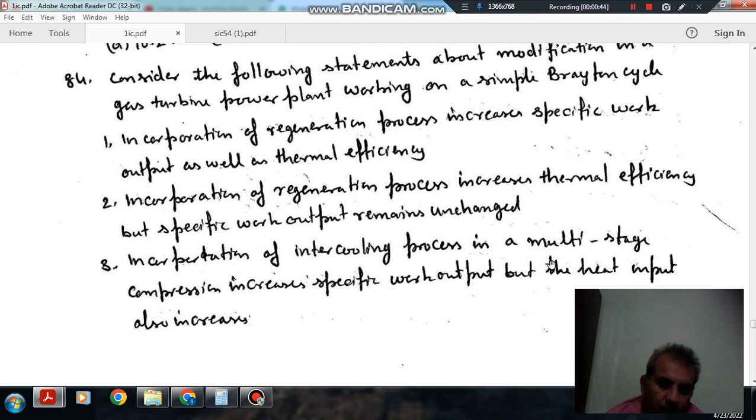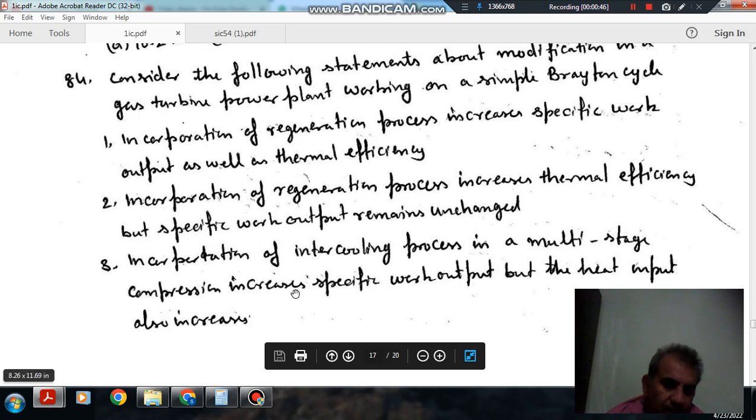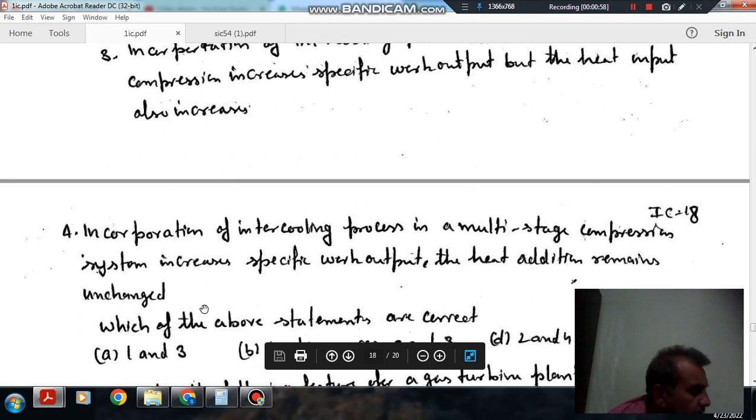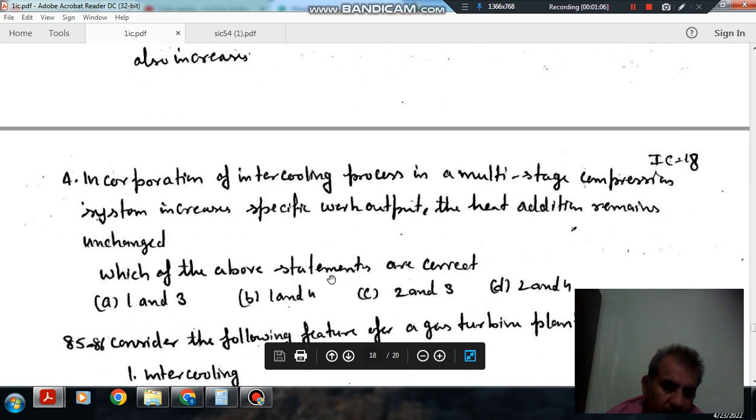Incorporation of intercooling process in a multi-stage compression process increases specific work output but heat input also remains same. 4. Incorporation of intercooling process in a multi-stage compression system increases specific work output, the heat addition remains unchanged. Which of the above statements are correct? Option A 1 and 3, option B 1 and 4, option C 2 and 3 and option D 2 and 4.